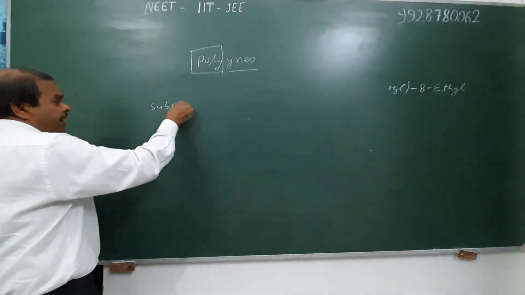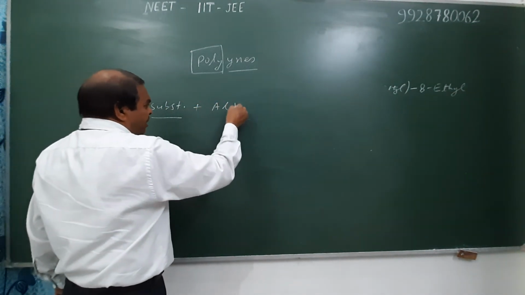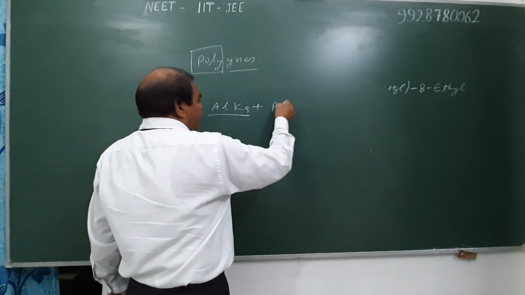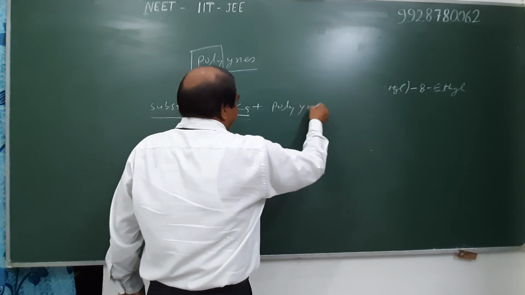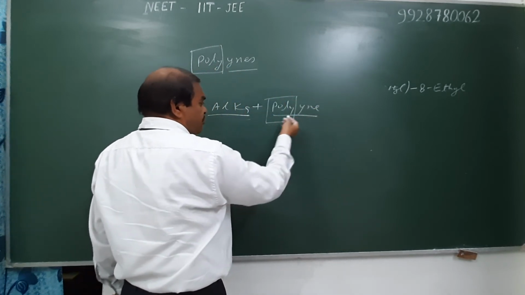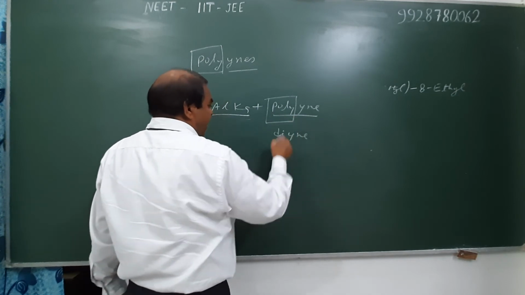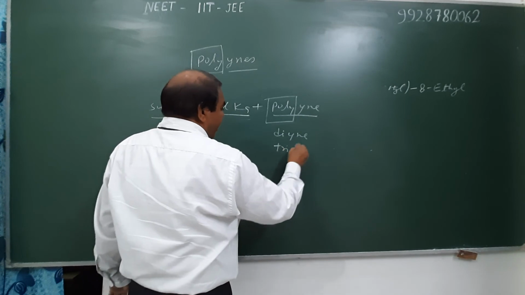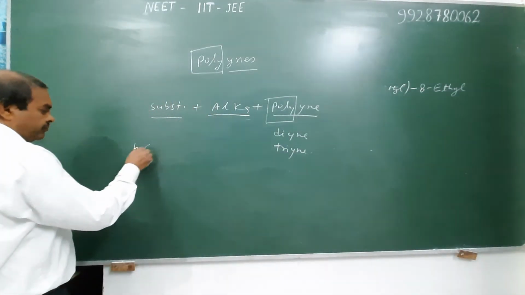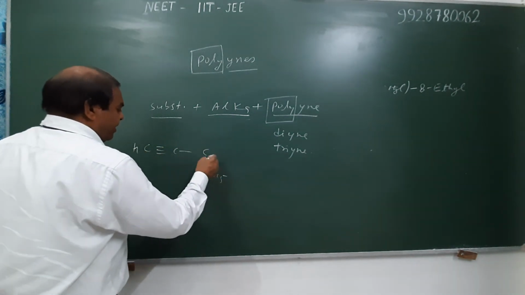First of all, we write the names of the substituents alphabetically. Then we use alka as a root word and polyyne as a suffix. If the triple bond comes 2 times, then poly means diyne. If 3 times, then it is triyne, etc. For example, write the IUPAC name of this alkyne.